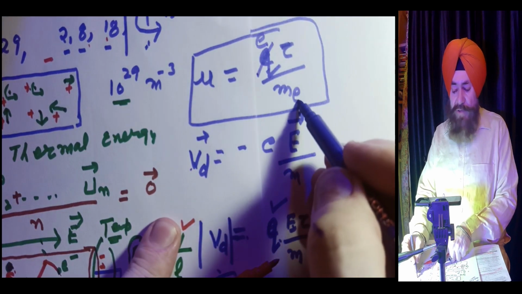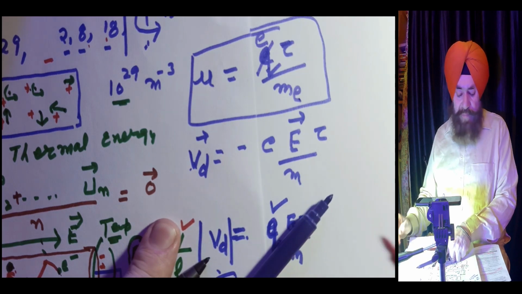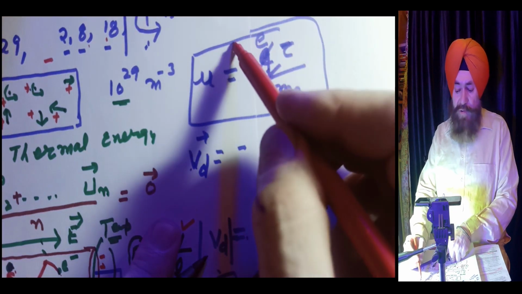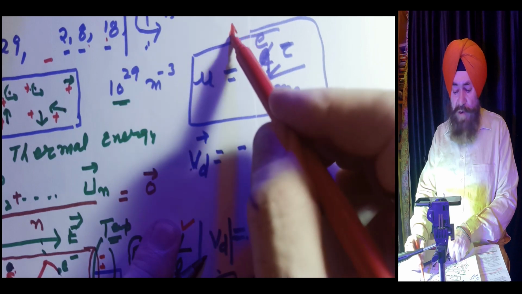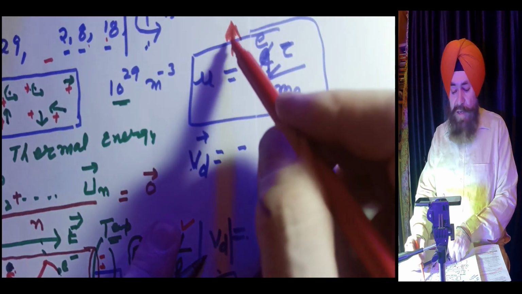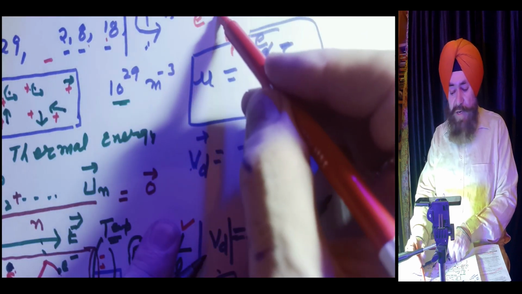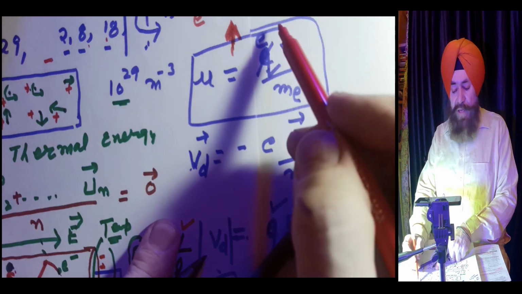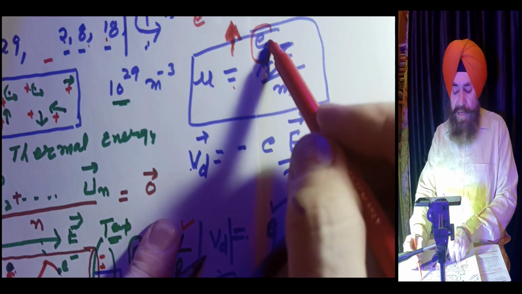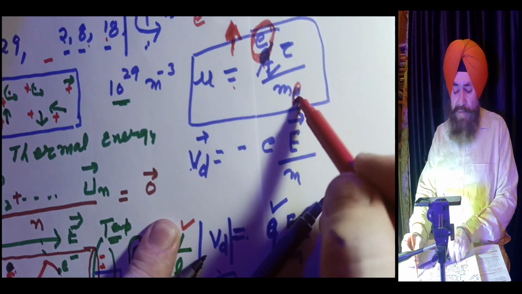And if you have a hole, what is the concept of a hole? You just go through the semiconductor chapter. In a semiconductor there are two types of charge carriers, electron and hole. If it is a hole, it has the same charge in magnitude as that of an electron, but here comes the mass of the hole.